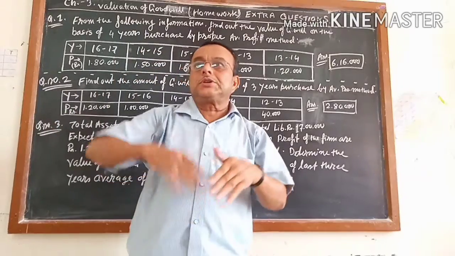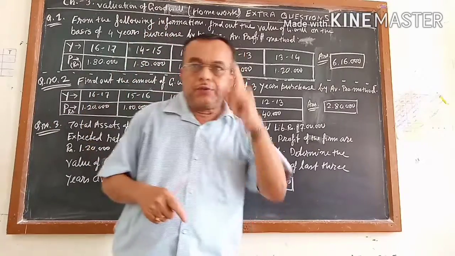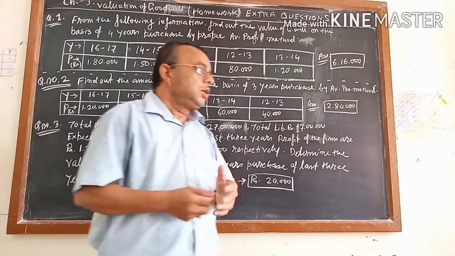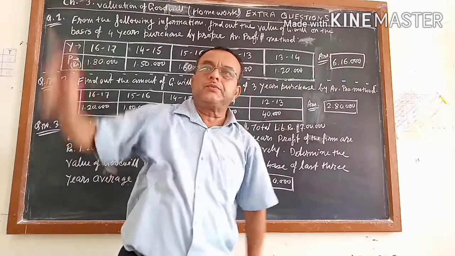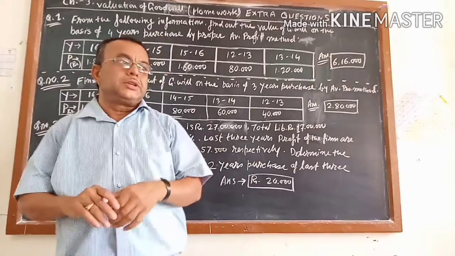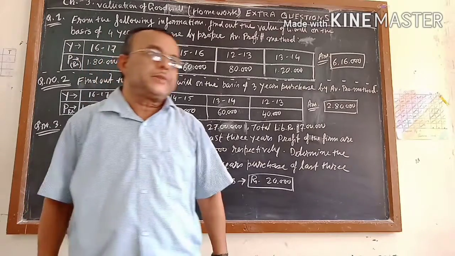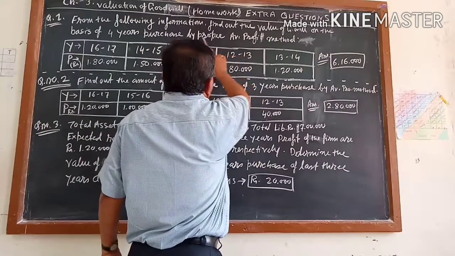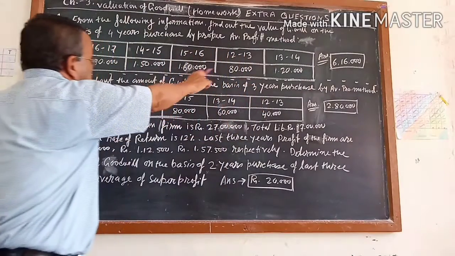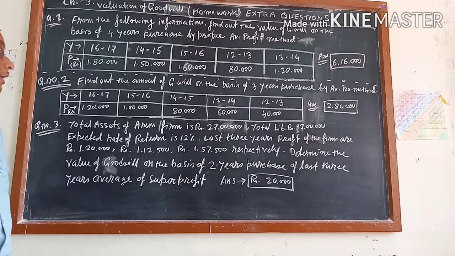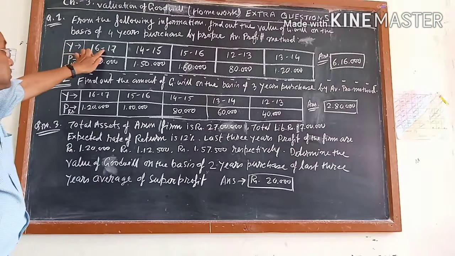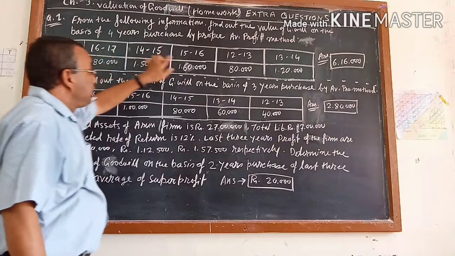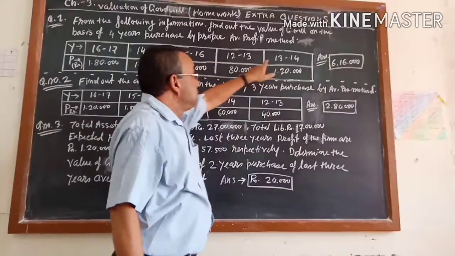If fluctuating profit is given, then use the first method. If the profit given from first to last is either increasing or decreasing, then use the second method. So you will take the decision on the basis of the question. The years are 16-17, 14-15, 15-16, 12-13, 13-14.